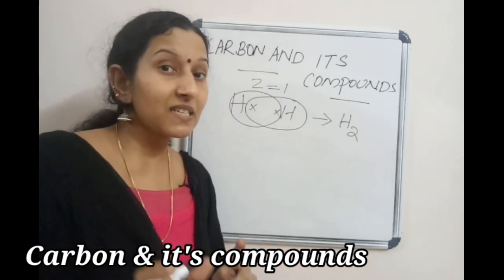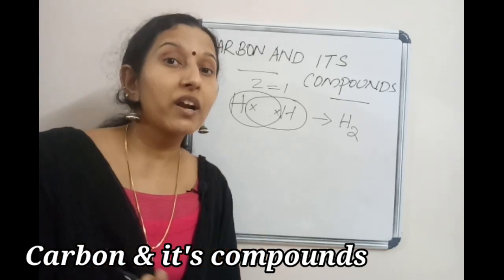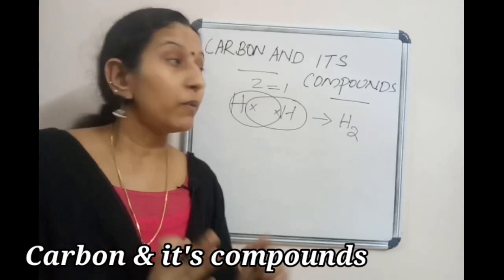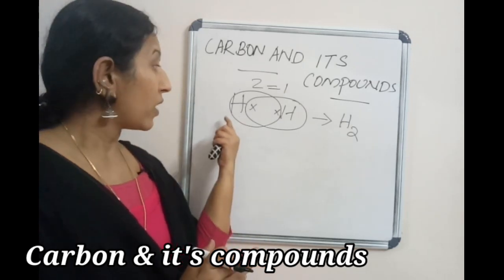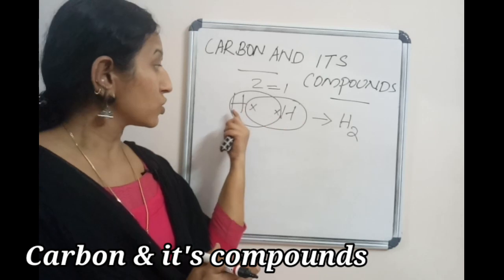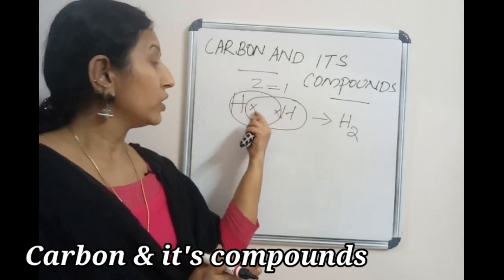So don't forget this. Why do we write H2? Because if you write H2, it attains its stability. Why? Because there is a covalent bond between 2 hydrogen atoms. One hydrogen atom can share its electron with the other hydrogen atom. So for this, 2 electrons, and for this hydrogen also 2 electrons.